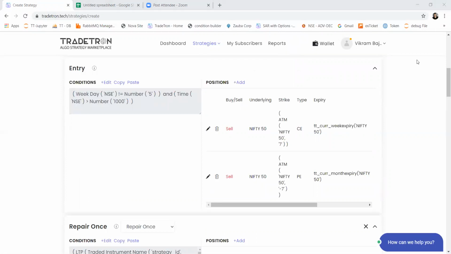When sum of LTP of one step in the money call and 200 points away, ITM P greater than 400. Sahil, sorry, I'm not able to understand the logic exactly. If you can write your conditions in an email to support@tron.tech, we will surely reply to you on how you can set up the condition, definitely.